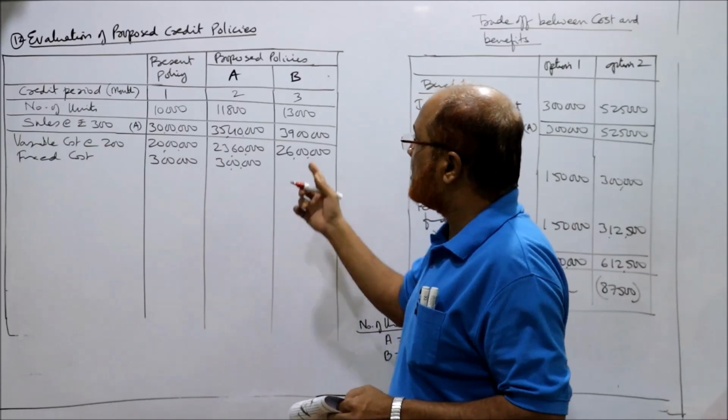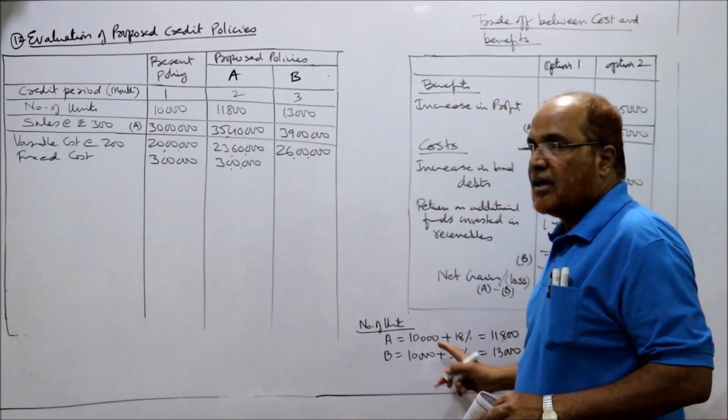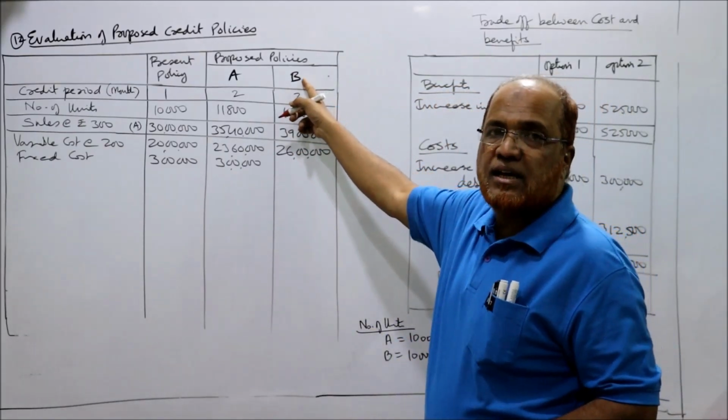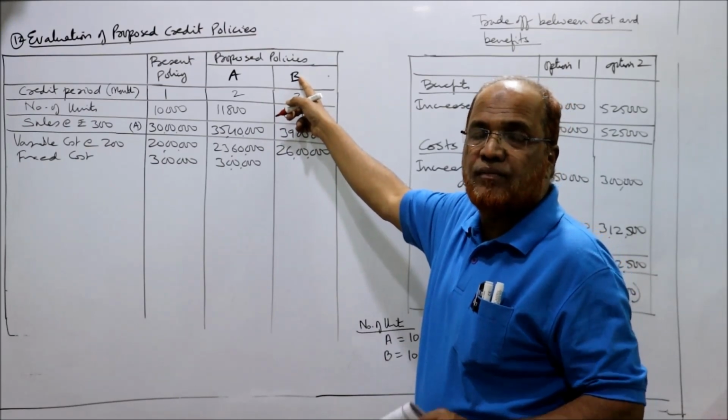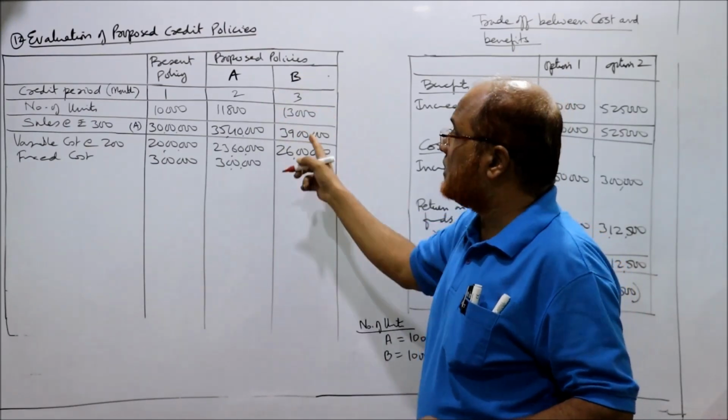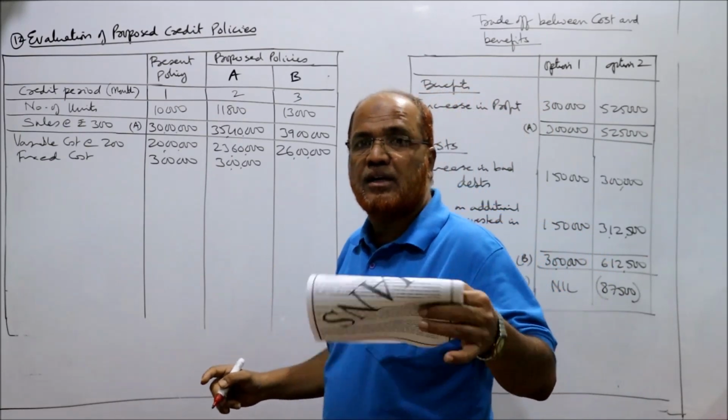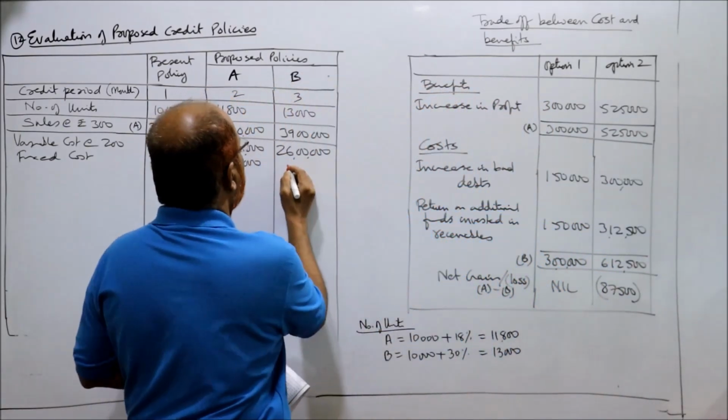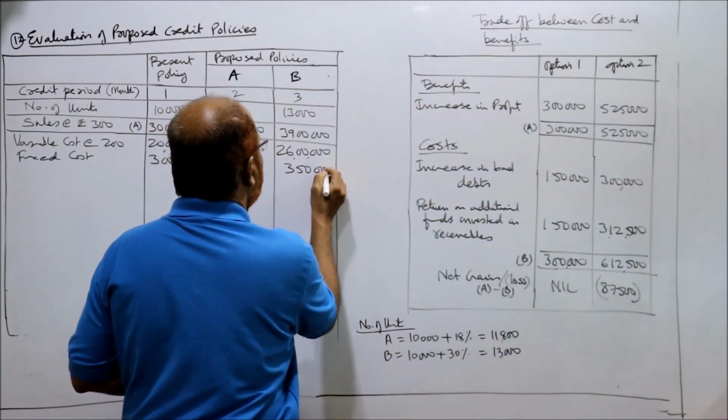Here the sales increased by 30%. In the B policy, sales increased by 30%, which is more than 25%. So in this case, the fixed cost will increase by 50,000. So it will become 3,50,000.